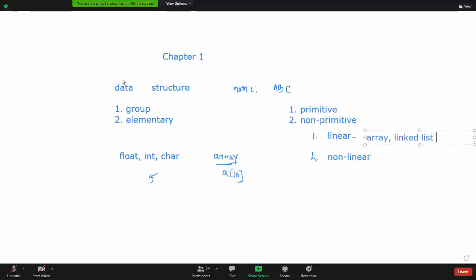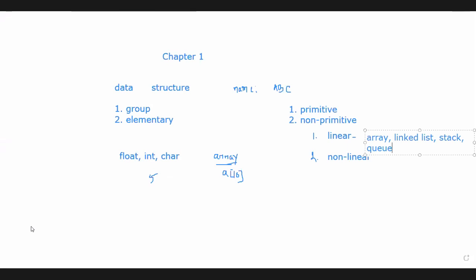Array, linked list, stack, and queue. Is that clear? Yes, ma'am. Yes. And ma'am, what is nonlinear data structure?